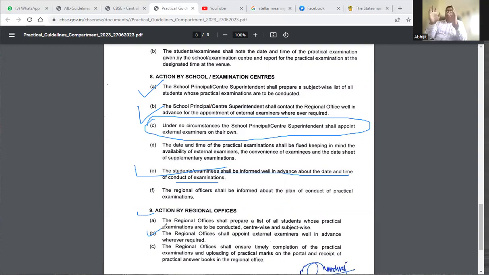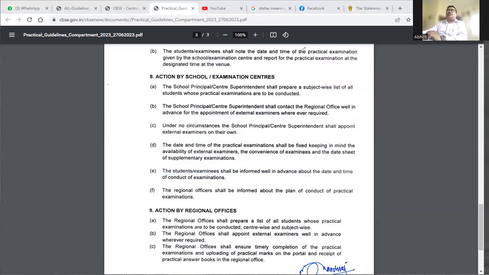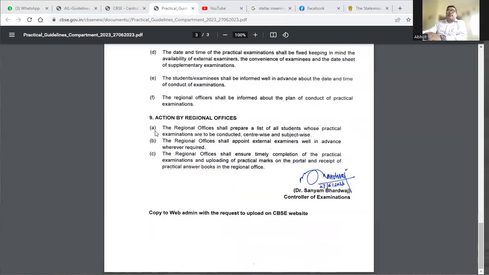And the school also sends the same information to the students who are appearing for the examination. So that should be taken into consideration and maintained. The regional office also ensures timely completion of the practical examination, uploading of the practical marks on the portal, and receipt of the practical answer books in the regional office.